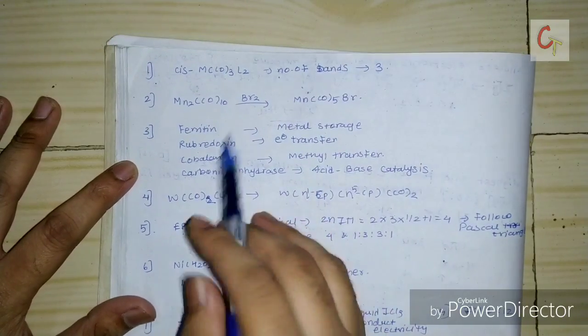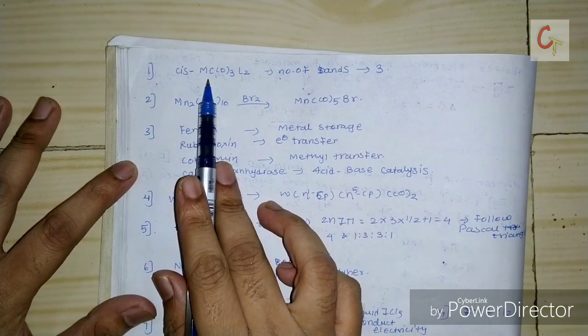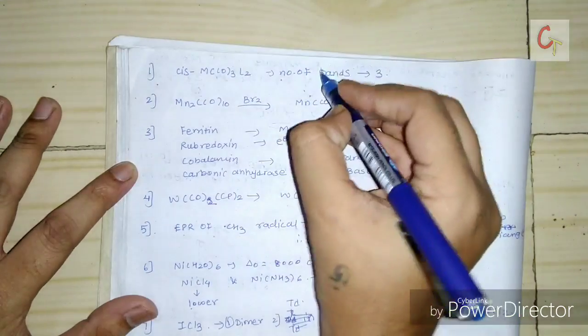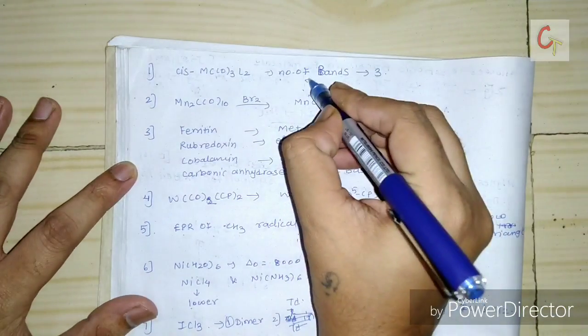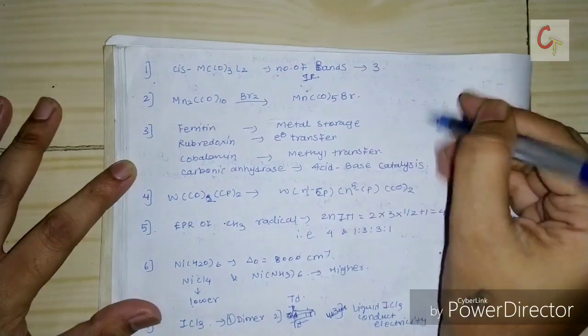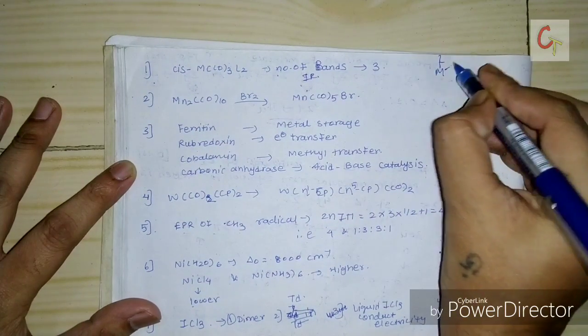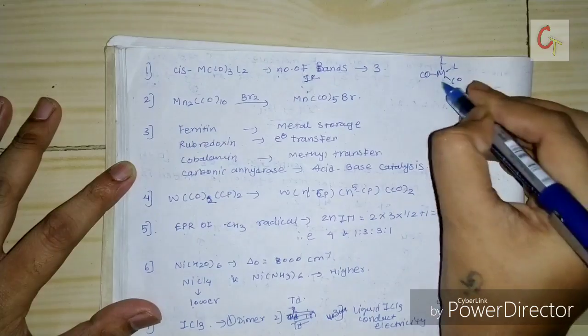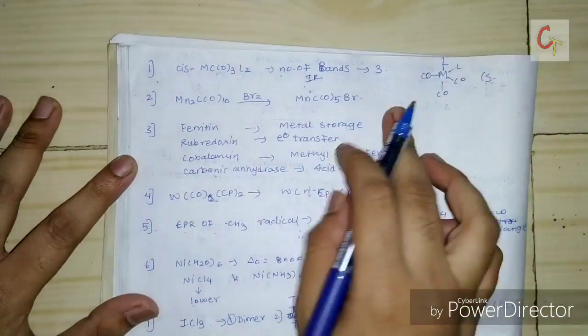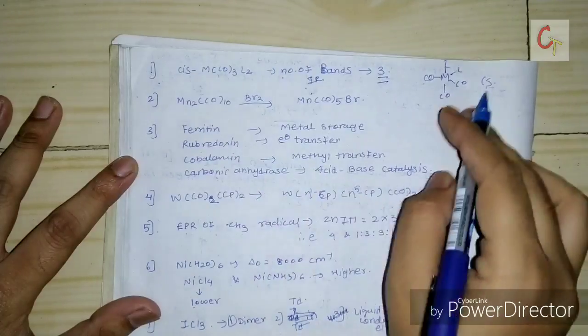The first question I remember is about a compound with a metal and 3 carbonyl ligands in the cis arrangement, and they asked for the number of IR bands. According to me the answer will be 3 bands, because the Mn will have this type of structure and belong to the Cs point group, and it shows three IR bands, that is, 3 carbonyl bands.